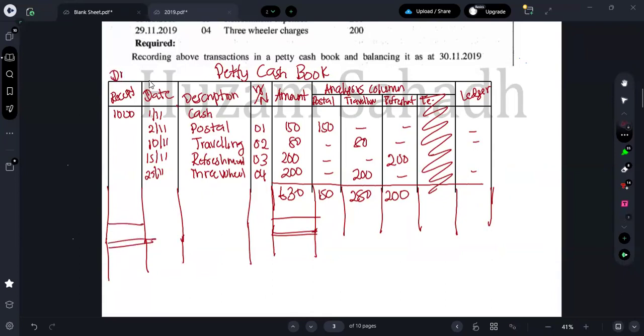So you all know this is the debit column of the petty cash book. The remaining part from here onwards we consider as credit. So the credit side total is 630, debit side total is 1000. So we know the highest amount we can put in both the total lines. Therefore, the balance carried down is 1000 minus 630. The balance carried down will be 370. And 370 will be the balance brought forward.